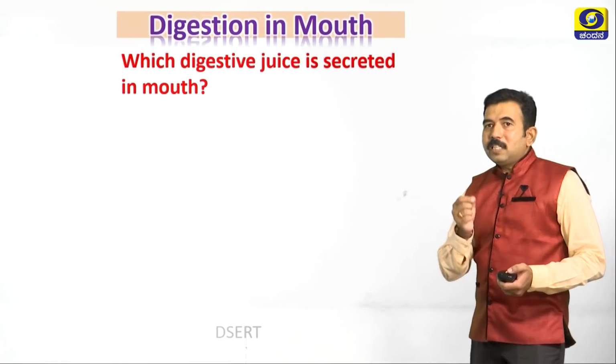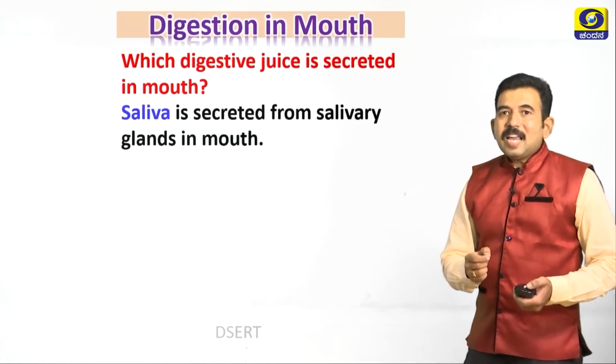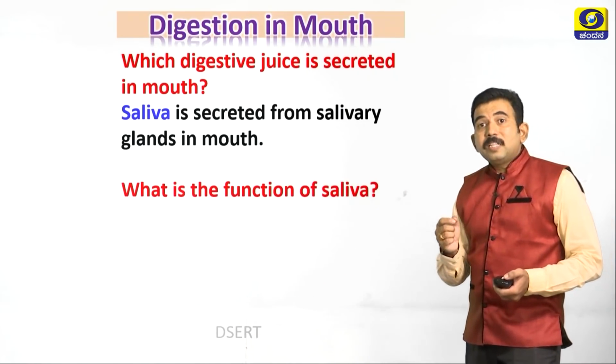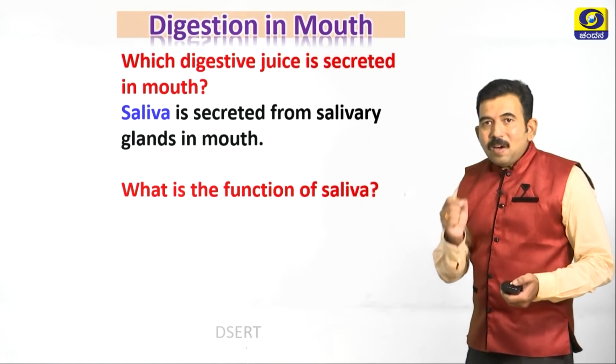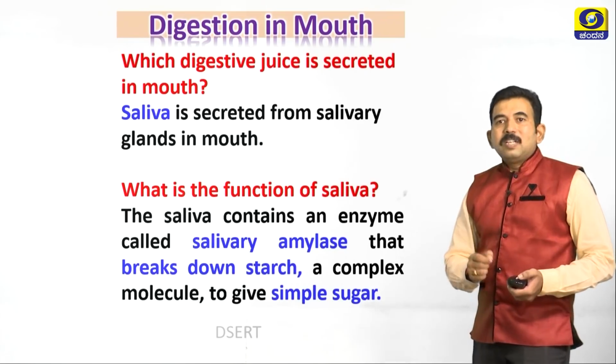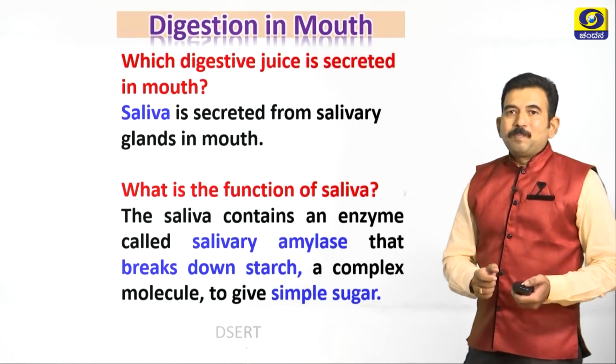Students, which digestive juice is secreted in mouth? Yes, you are right, saliva is secreted from salivary glands in mouth. What is the function of saliva? Saliva contains an enzyme called salivary amylase that breaks down starch, a complex molecule, to give a simple sugar.